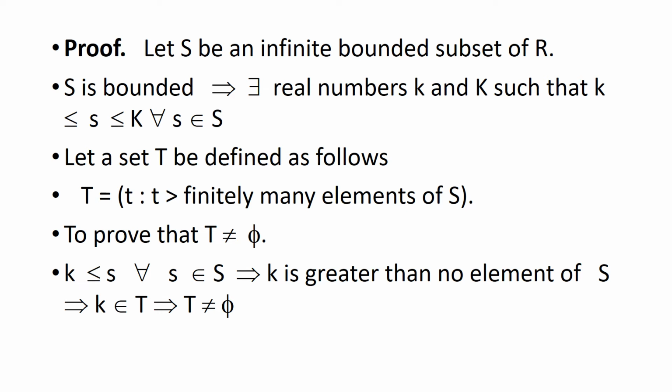Proof. Let us see the proof for the theorem. Let S be an infinite bounded subset of R. Since S is bounded, there exist real numbers, small k and capital K, the greatest lower bound and the least upper bound, such that small k is less than or equal to s, which is less than or equal to capital K. The elements of S lie between the lower bound and the upper bound.